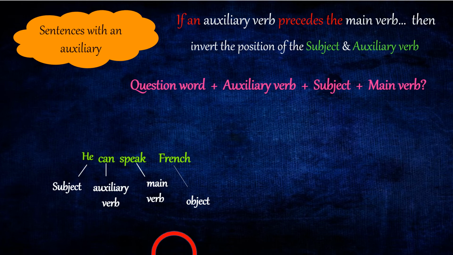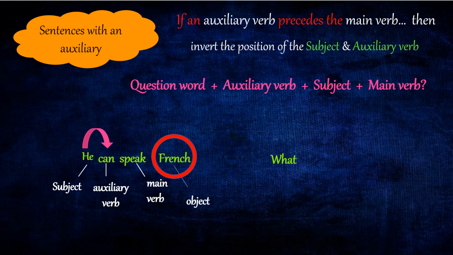Now let's conjugate this. So what is the question word? For that we need to look into the object. The question word, when asked, should give a direct answer of the object. So here the object is French. So the question word can be what? The auxiliary verb is can.